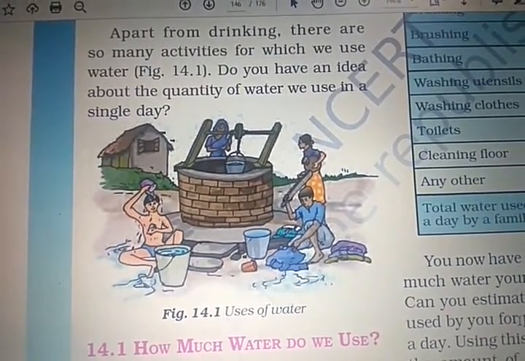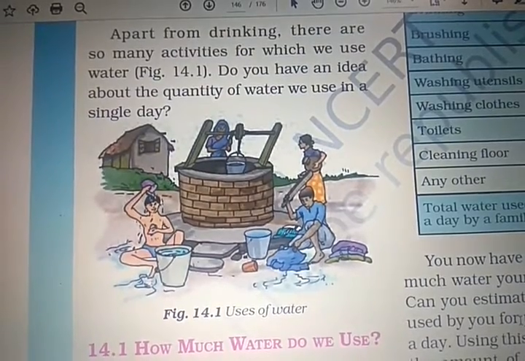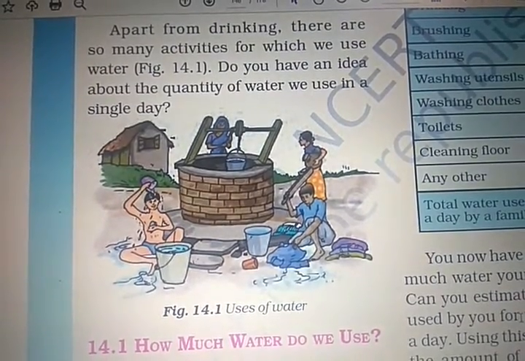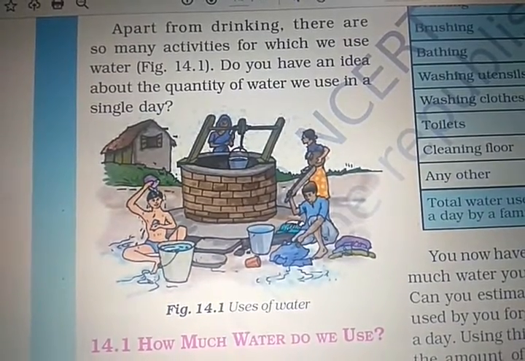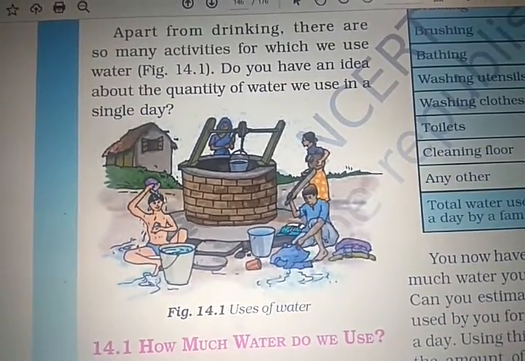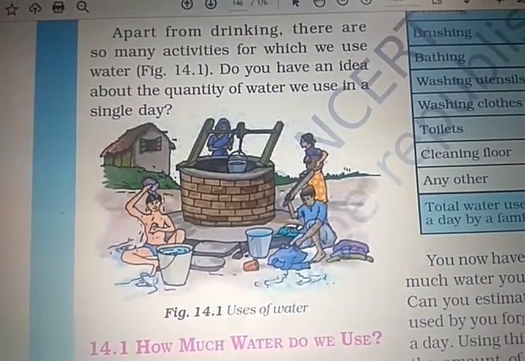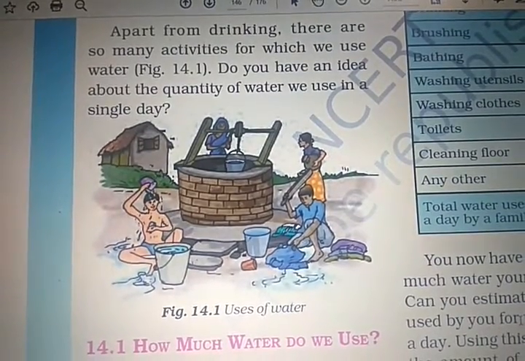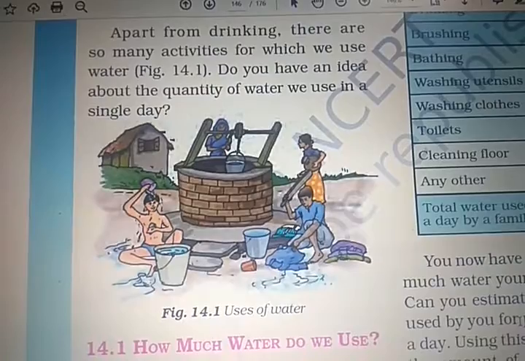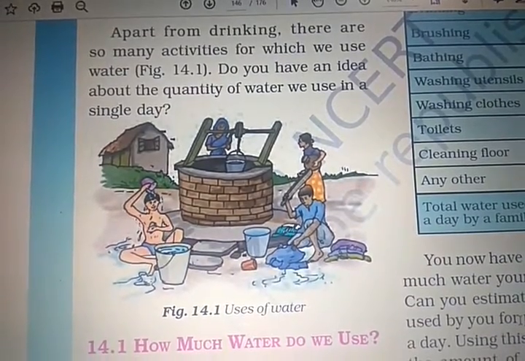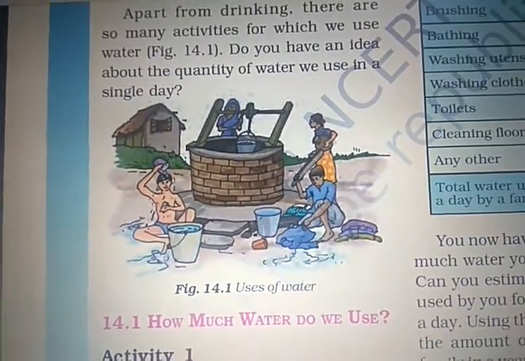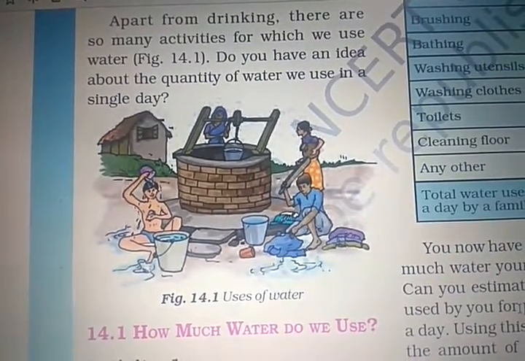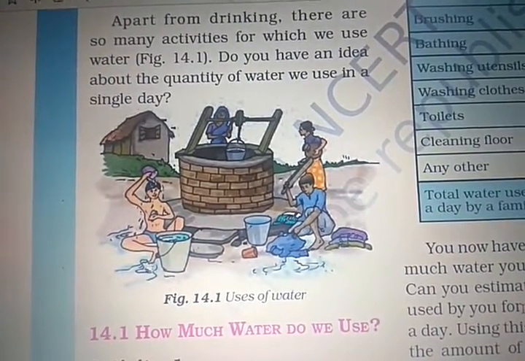Only one fourth part is where we live, but the remaining whole part is surrounded by water, but that is salt water, right? And out of them potable water, meaning usable water, is a very low percentage. So it is the time to use it judiciously. We have to use water very judiciously.